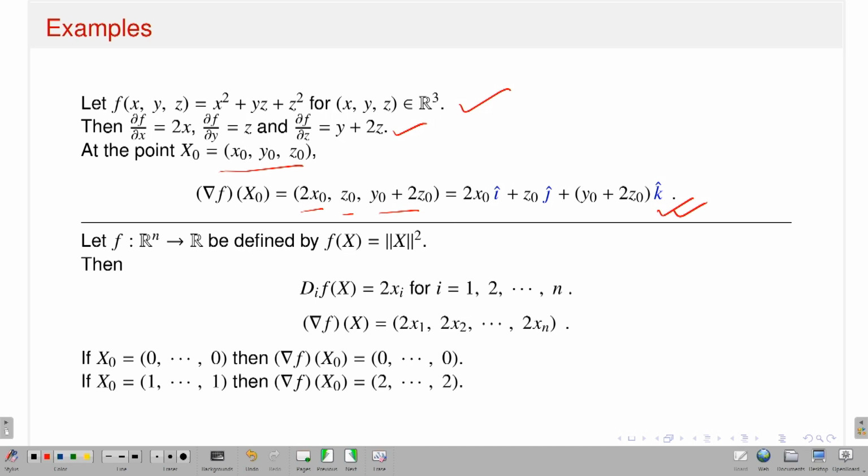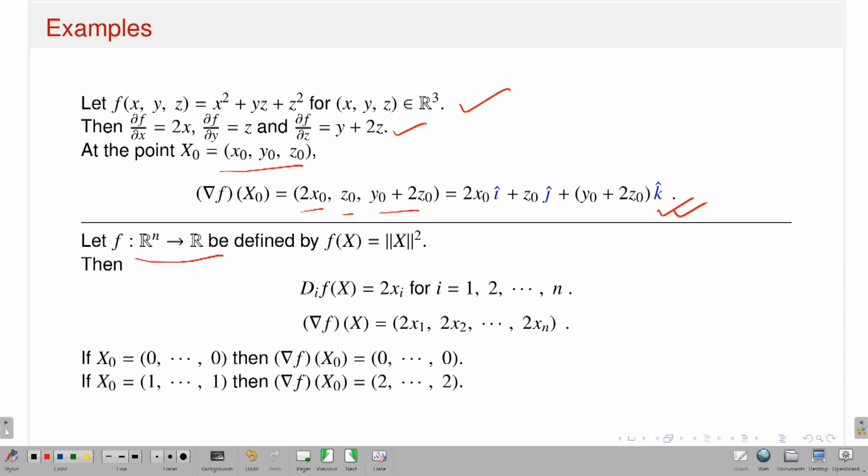So, I have written that as 2 x naught i cap plus z naught j cap plus y naught plus 2 z naught k cap, where i cap, j cap, k cap are nothing but: i cap is the vector 1 0 0, j cap is 0 1 0 and k cap is 0 0 1. It is an orthonormal basis for the Euclidean space R3.